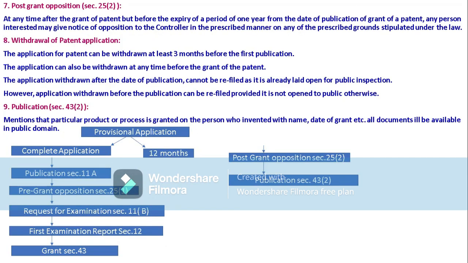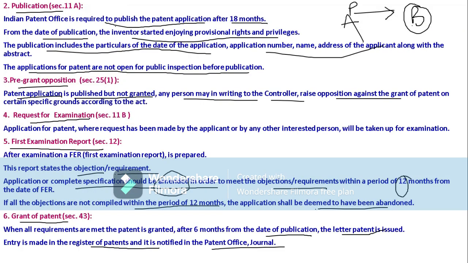So if at all, after grant of patent, any third person or any person goes for opposition, that is known as post grant opposition. In pre-grant opposition, even though our patent is not yet granted but only published, if any person goes for opposition, it is considered pre-grant opposition.